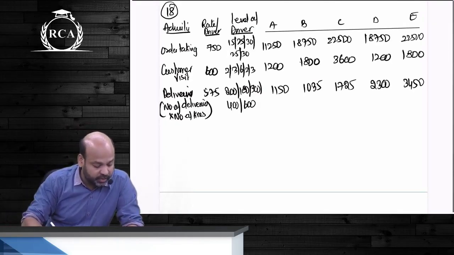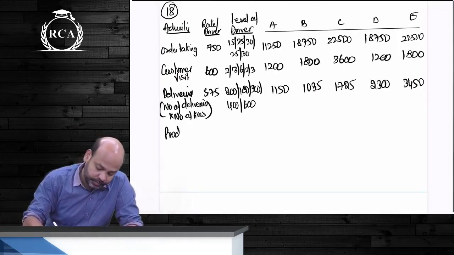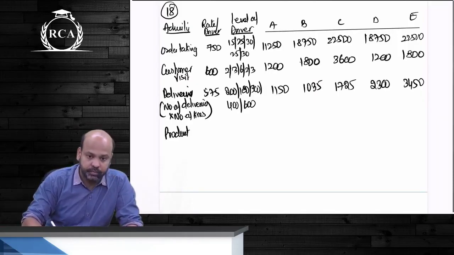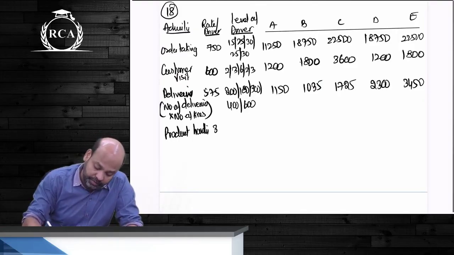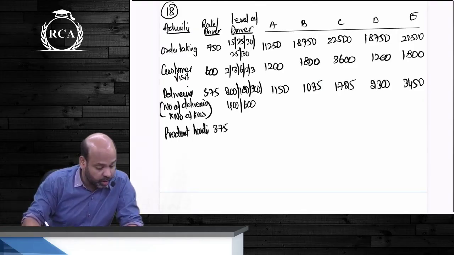Next वाला बेटा is product handling. It is 3.75 per case sold.